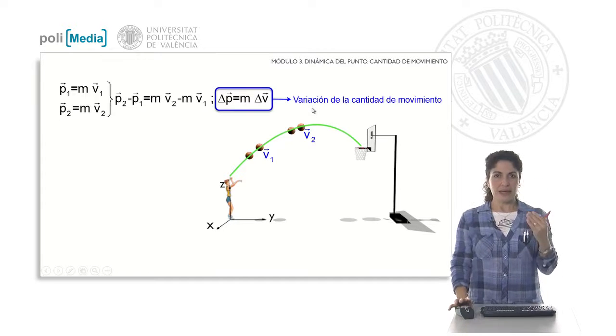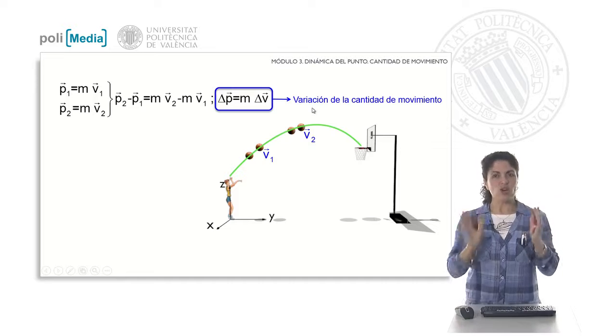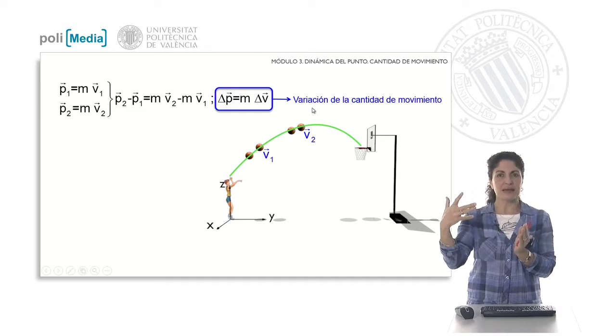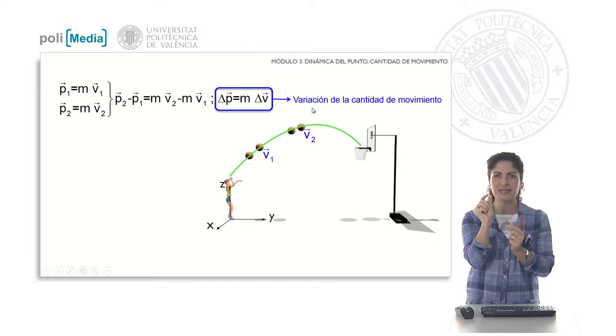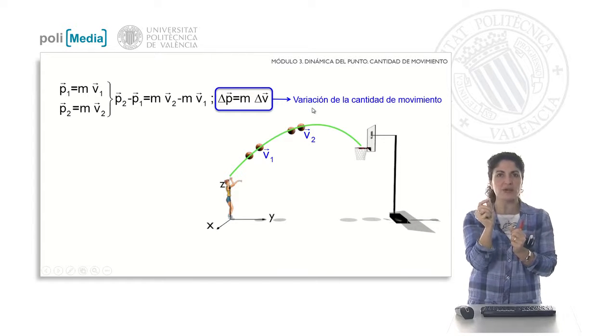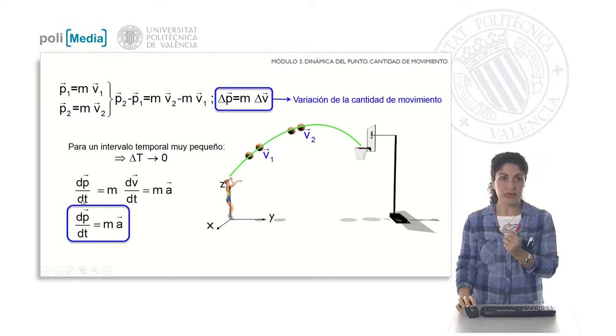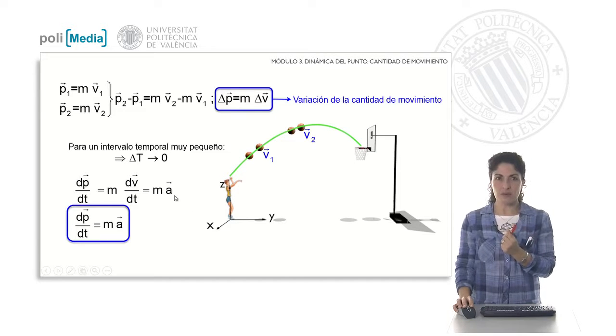If I now wish to analyze how, for small time intervals, the amount of motion varies as the motion of a body evolves, what I will do is consider very small time intervals and work with the differential of the amount of motion, the variation of the amount of motion with respect to time. What will that give me? This will define the mass times the variation of the velocity with respect to time, but this derivative is well known to all of us. This is defining the kinematic magnitude acceleration of the body.